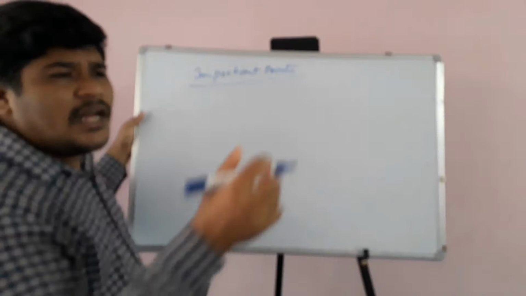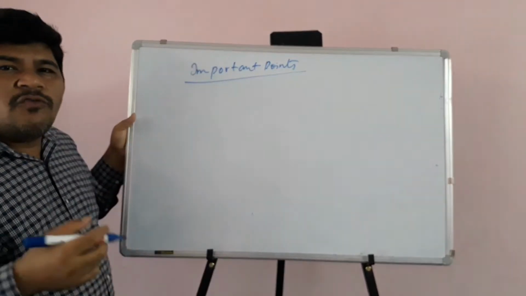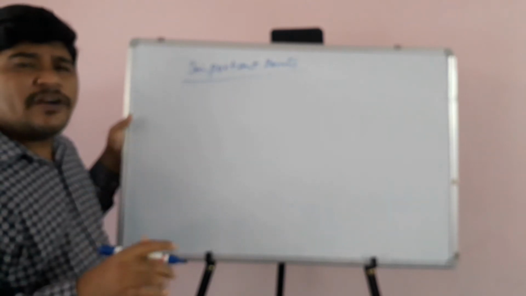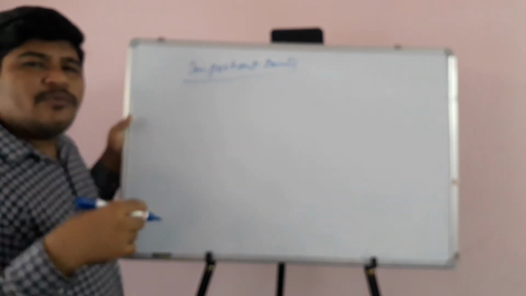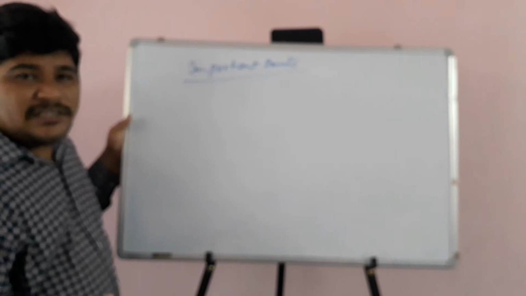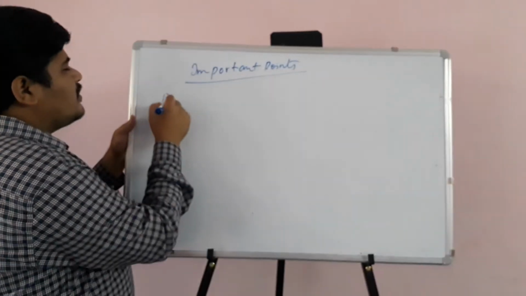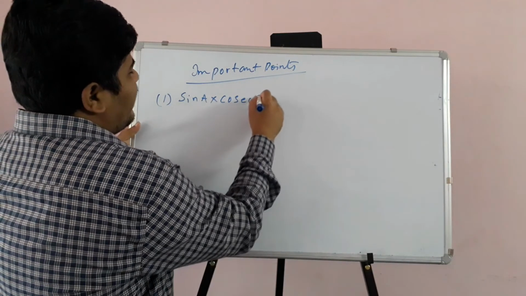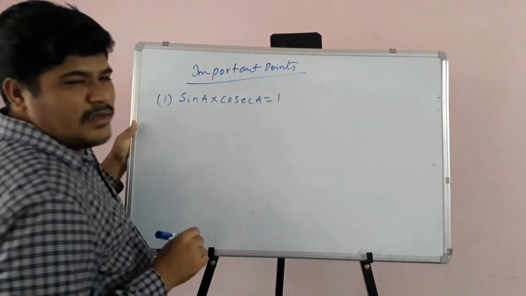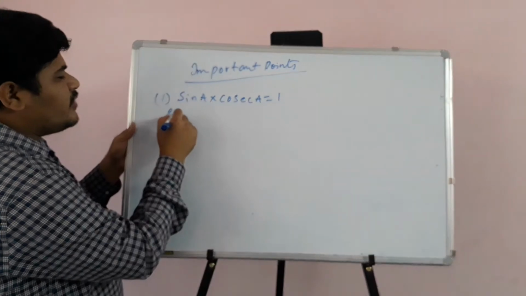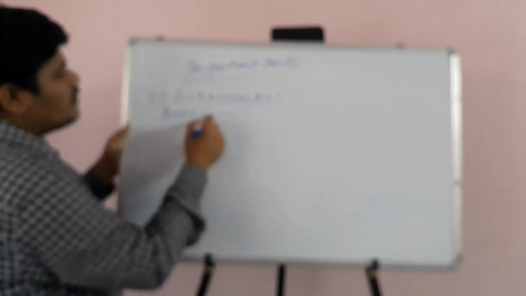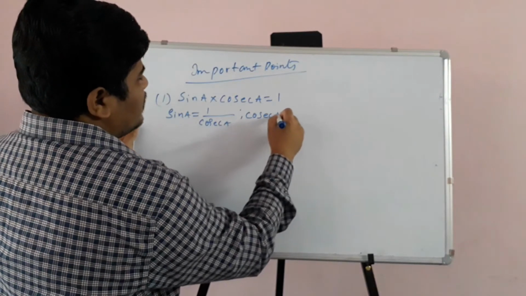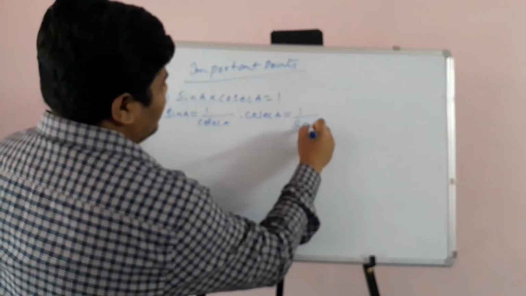Why? Sine is what? Opposite side to hypotenuse. What is cosecant? Hypotenuse by opposite side. If you multiply both, what will you get? The hypotenuse and opposite side will get cancelled, and one will be left. So sin A into cosec A is equal to 1. Therefore children, here you can write sin A is equal to 1 by cosec A and cosec A is equal to 1 by sin A.